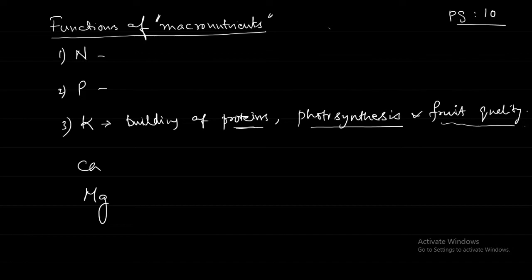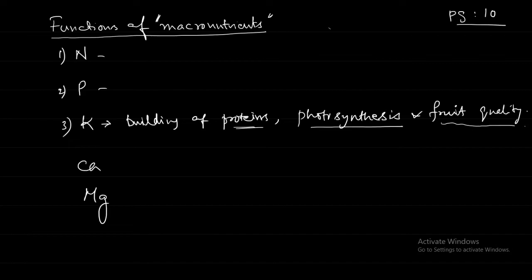Another point where potassium is required is for the opening and closing of stomata. Where is the stomata present? In the leaves.